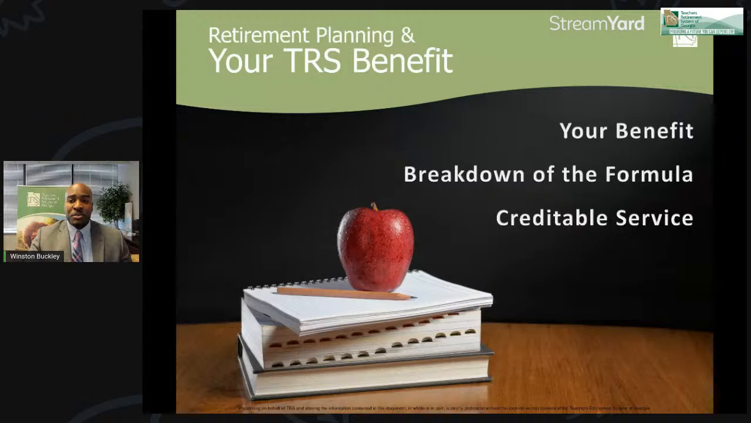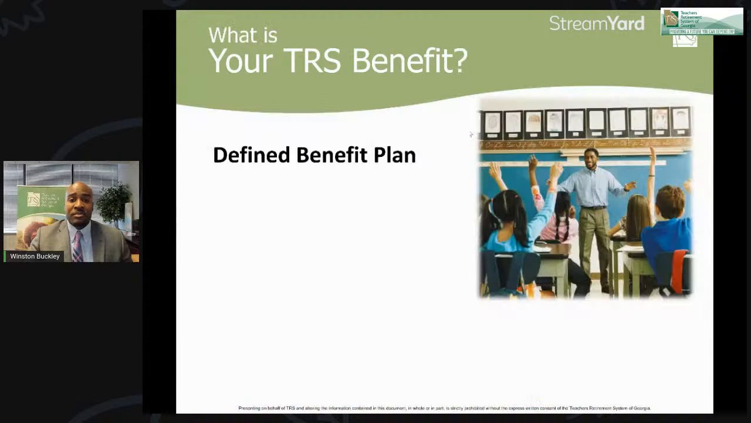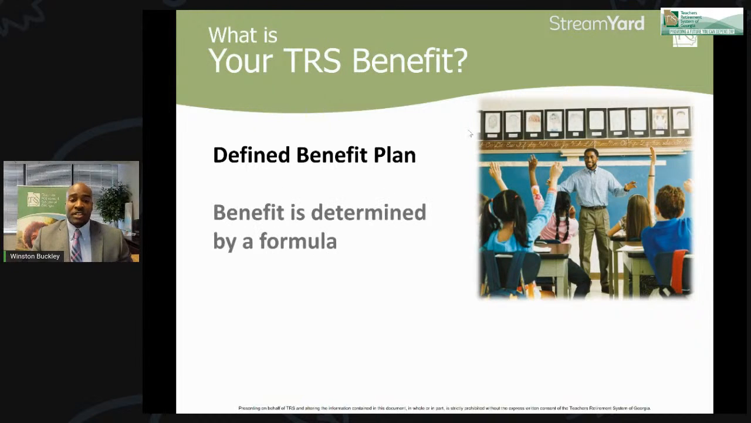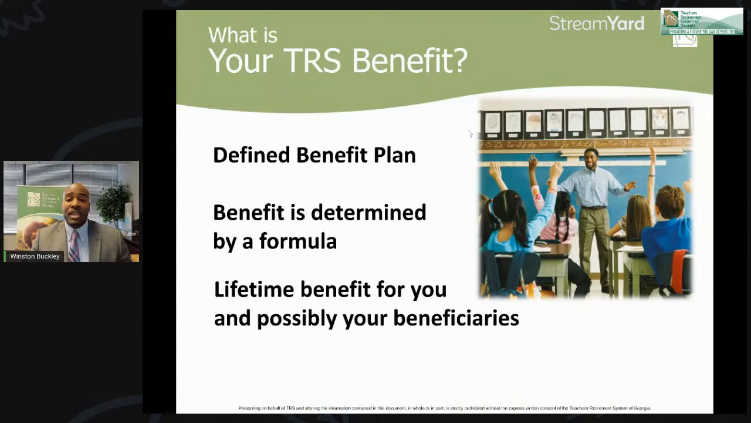So we're going to talk about your benefit, the breakdown of the formula and creditable service and how that gets you towards your TRS benefit. So what is your TRS benefit? It's formally known as a defined benefit plan or a 401(a), but most people refer to it as a pension plan. That means you're going to get a benefit that's guaranteed for life and is determined by a formula that we use. And that is a lifetime guarantee to you. And in some cases, your beneficiaries can continue a lifetime income even after you've passed, depending on the plan that you choose.